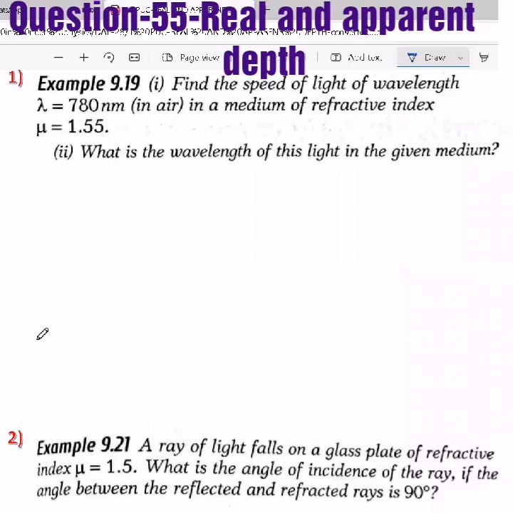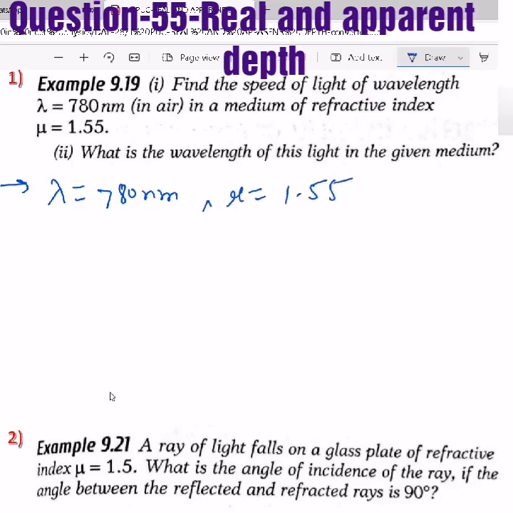Now, based on the same things we have discussed, let's see a few questions. The very first question is: find the speed of light of wavelength 780 nanometer in a medium of refractive index 1.55. The wavelength in the medium is lambda by mu. So what is the wavelength of this light in the given medium? Lambda by mu. Lambda is given, mu is given, then you will get the wavelength in the medium.